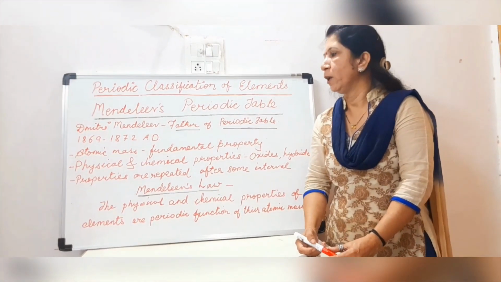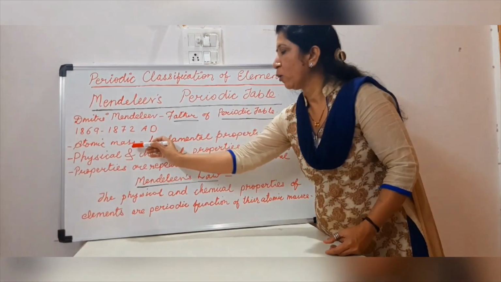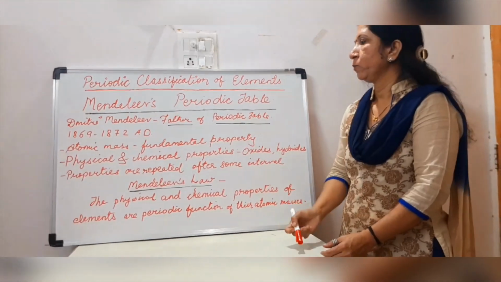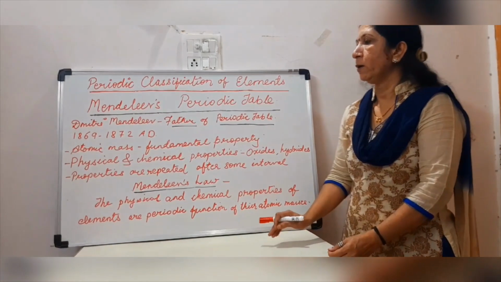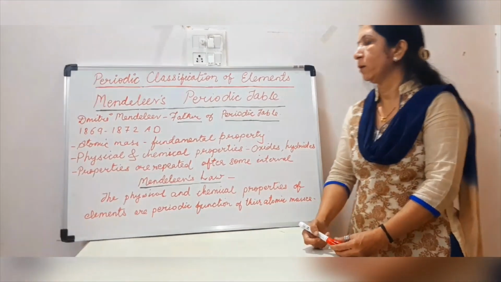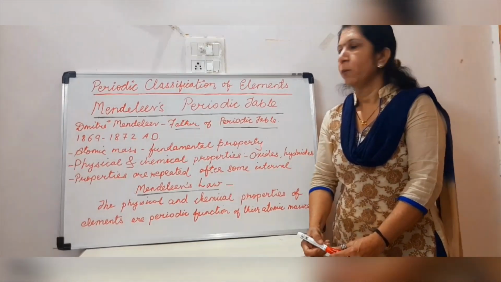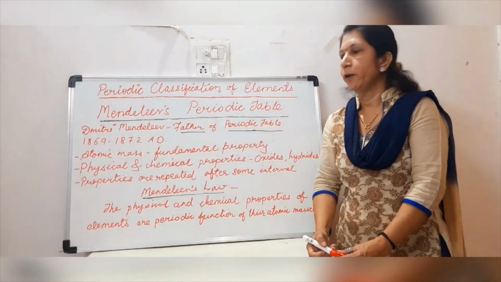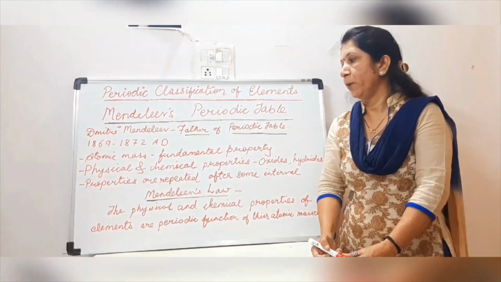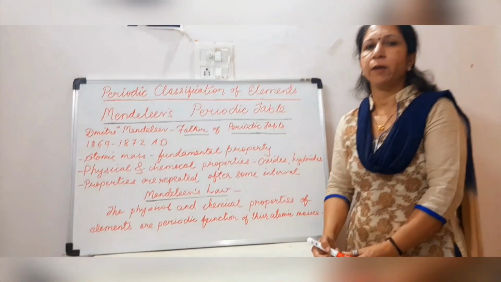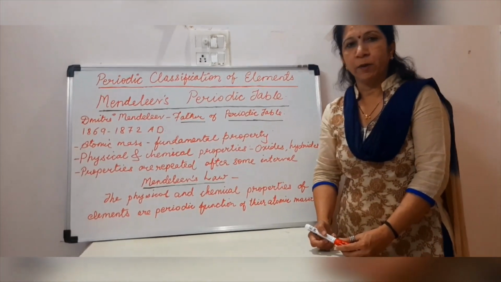In order to classify the elements, Mendeleev considered the fundamental property, namely atomic mass, as standard, and he arranged the 63 elements which were known at that time in the increasing order of their atomic masses. Now you may think that Newlands also did the same thing, but Mendeleev's work is very different, as Mendeleev was fond of elements and he just played with the elements. He did too many experiments and then he created the periodic table.